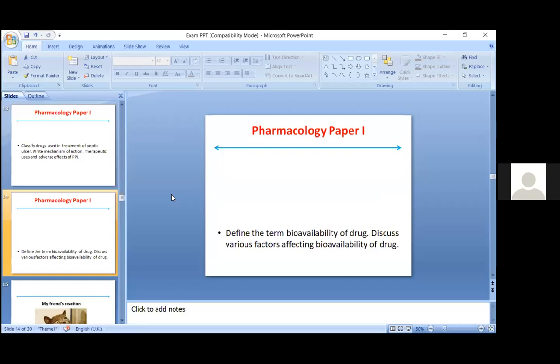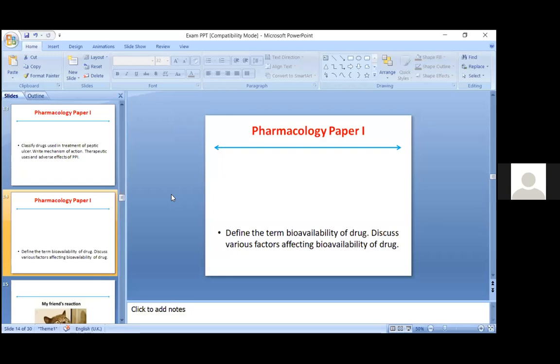Last is define the term bioavailability of the drug. I am sure most of the students must have written about bioavailability of the drug in their semester exam. So I will not go into details of this, but what is important is the definition of bioavailability. Word to word writing is very important. What is bioavailability? Because this question is not only important from the theory point of view, but also from the Viva point of view.